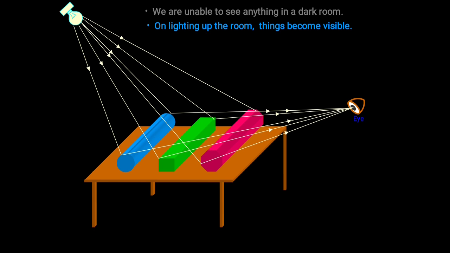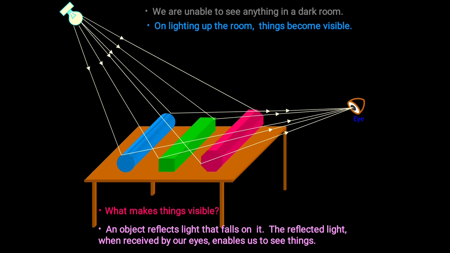See, there is a source. From the source, rays are coming, they are falling on the object, and then they are reflecting. Then only we can see the object. So, what makes things visible? The answer is an object reflects light that falls on it. The reflected light, when received by our eyes, enables us to see things. So, this is how we are able to see things.